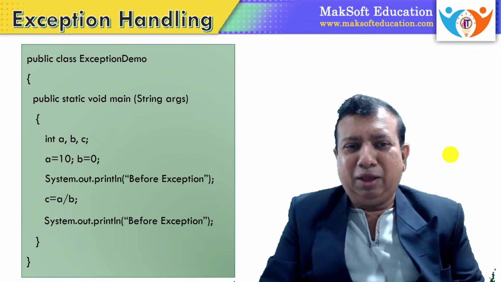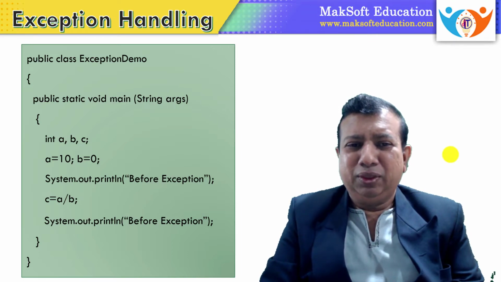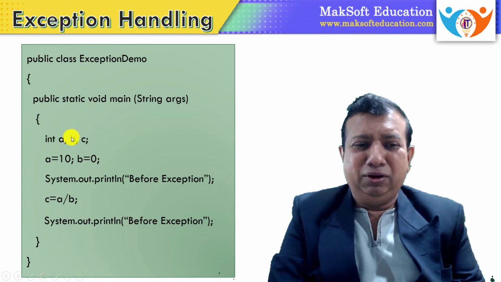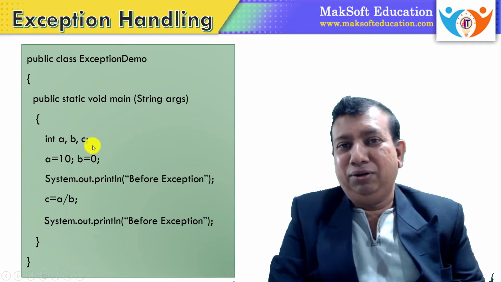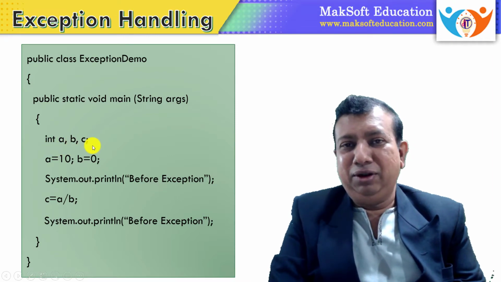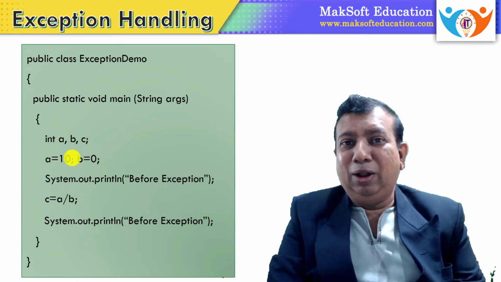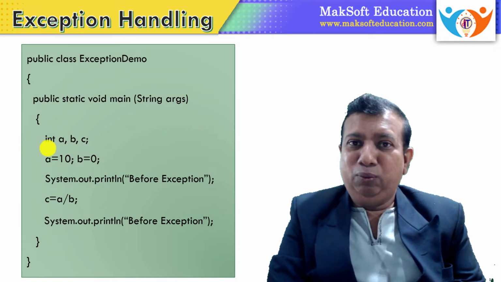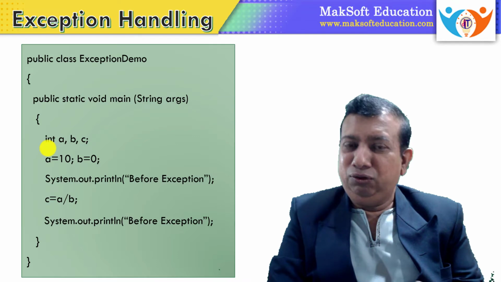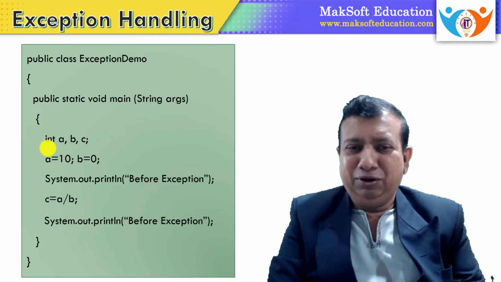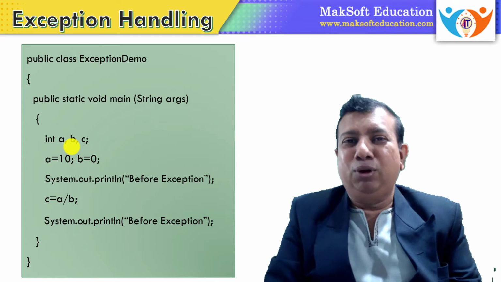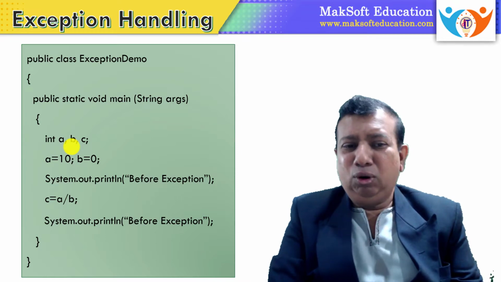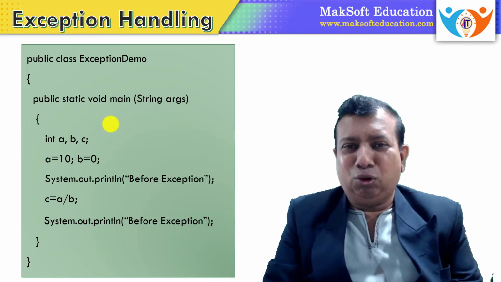In the program, we have a main function, and in the coding part, let us see here. You can see I have declared three different integer variables, a, b, c, and the value of a is 10 and the value of b is 0. Only two values are assigned, and then I am just displaying a simple message, "before exception". That means that till this line, no exception has occurred.